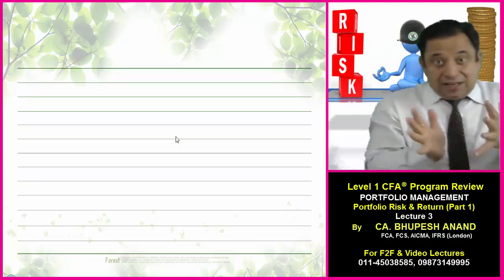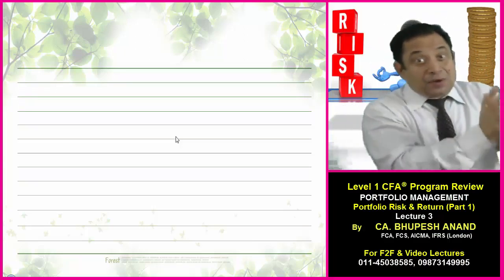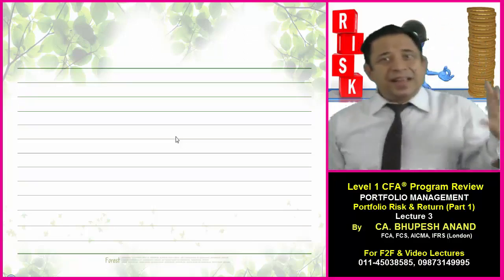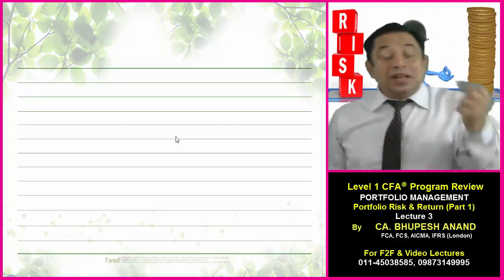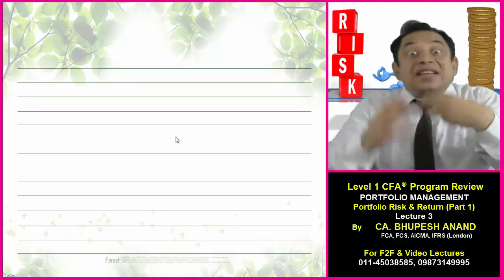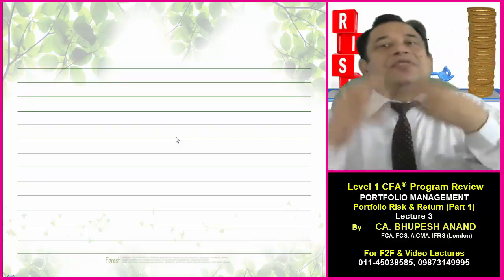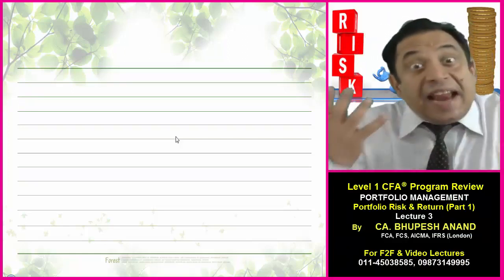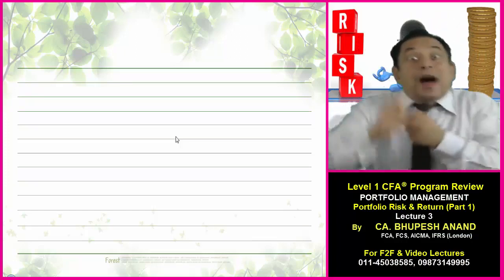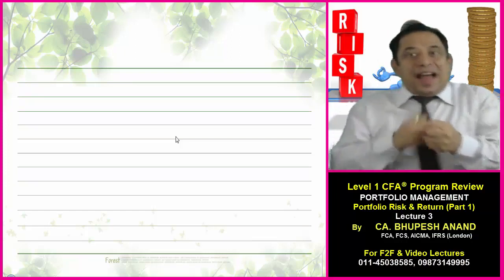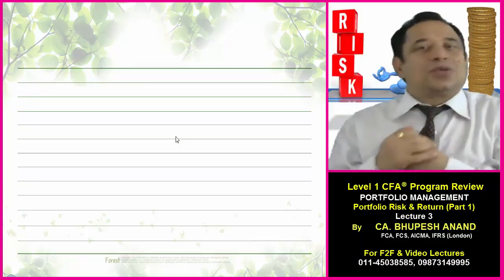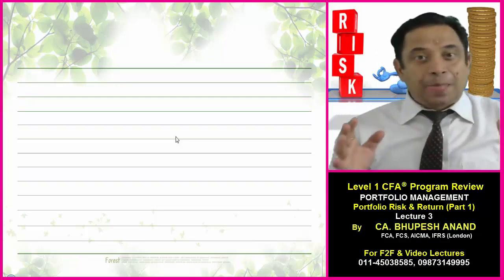Today, in the last 2 lectures, I have covered something about returns, how to calculate return. There are 8 learning outcomes in this reading and we have covered 2 learning outcomes. The learning outcome is very important, that is how to calculate, measure and interpret the different types of returns. We have calculated 8 types of returns in the last 2 lectures. Now the main point is why we want to calculate return and how they will be helping us in calculating the other learning outcomes. So today in lecture number 3,